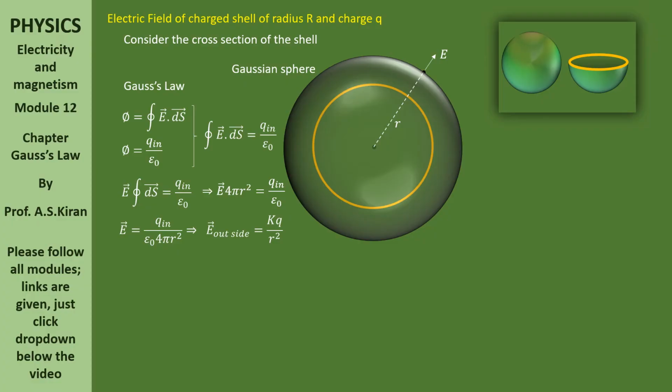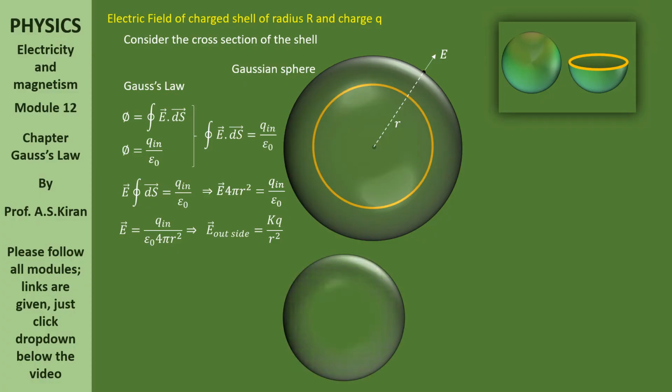So now the electric field at the required point. Where is that required point? Outside. So E outside is equals to kq by r square. What is k here? 1 by 4 pi epsilon naught. See, in the denominator, epsilon naught 4 pi r square terms are there. 1 by 4 pi epsilon naught together makes k. So finally, E outside is equals to kq by r square.